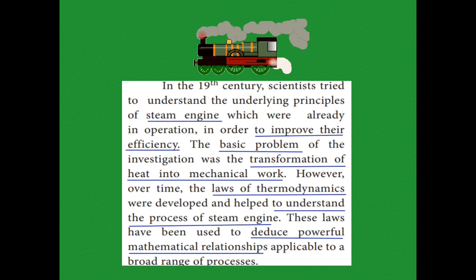So they developed some laws, called the laws of thermodynamics. These laws helped to understand the process of the steam engine, and they also give a powerful mathematical relationship between heat and work.